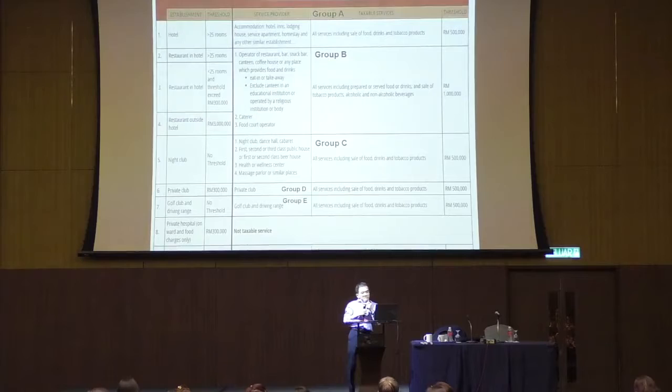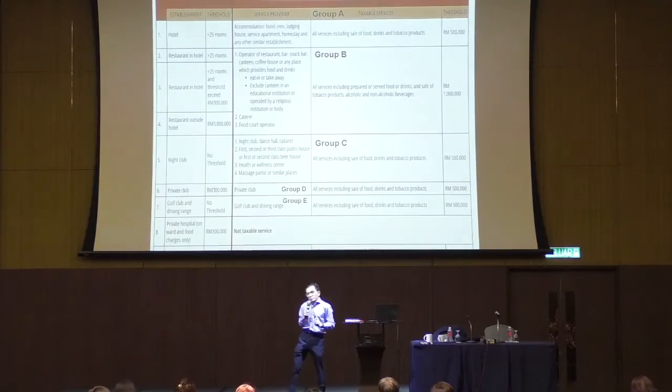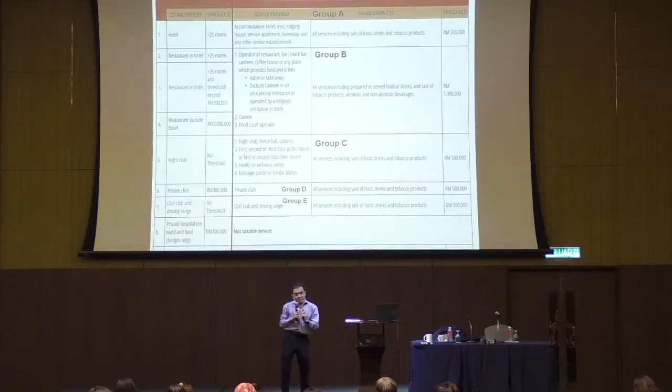Now, let's look at group C. Nightclubs, health and wellness centers, massage parlors, private clubs, golf clubs, subject to tax. Now, good news. Hospital. Hospital used to be subject to service tax under the old SST regime. Now, hospital is no service tax, not taxable. Which I would say follows GST. Under GST last time, hospital is healthcare, and healthcare is an exempt supply, right?